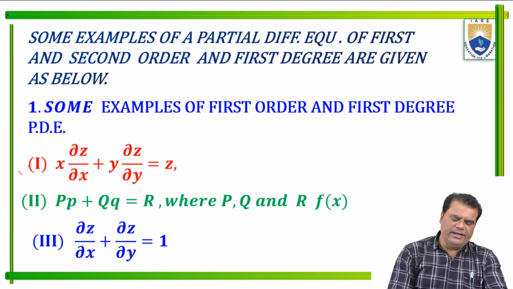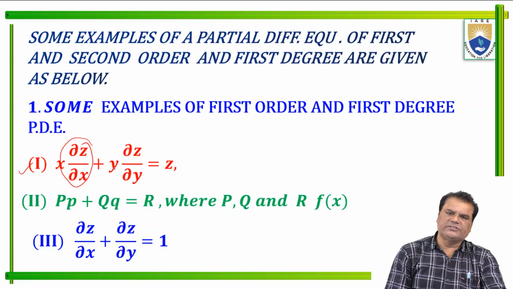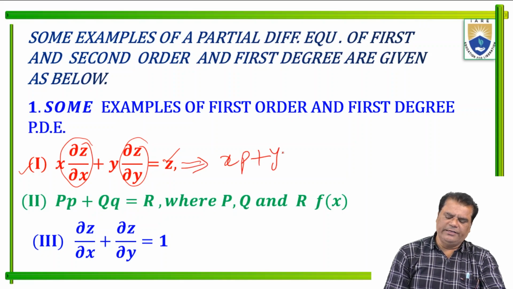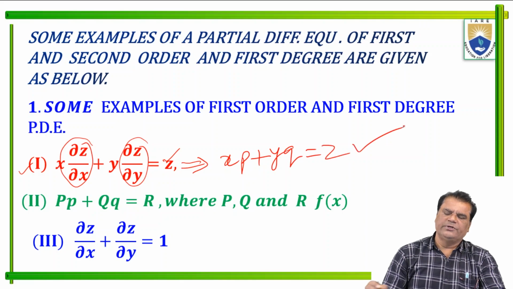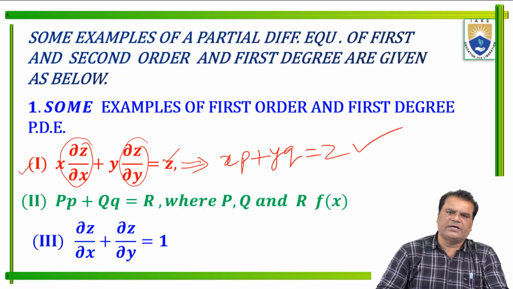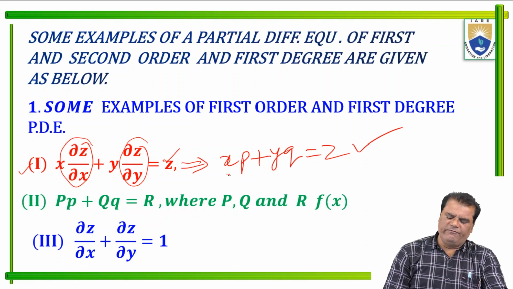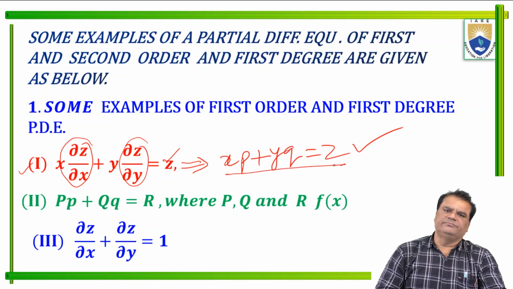So example 1: x is an independent variable. x ∂z/∂x plus y ∂z/∂y equal to z. This equation can be written as xp plus yq equal to z. This is an example of a partial differential equation of first order and first degree. This is the form of the Lagrange differential equation.